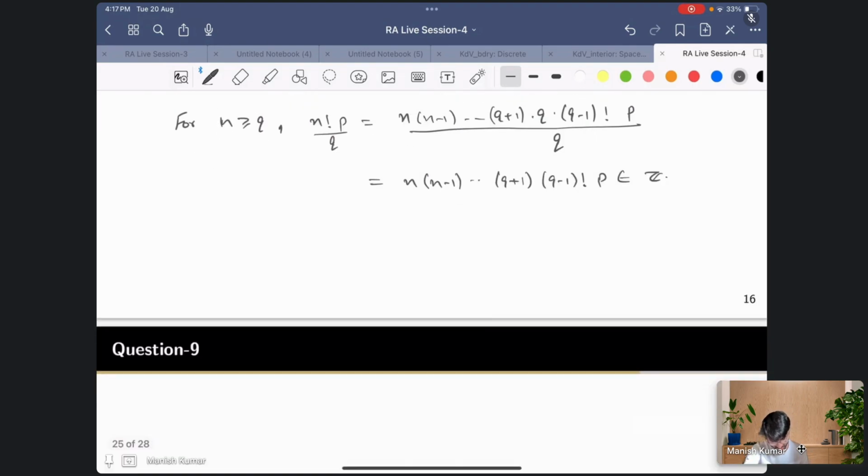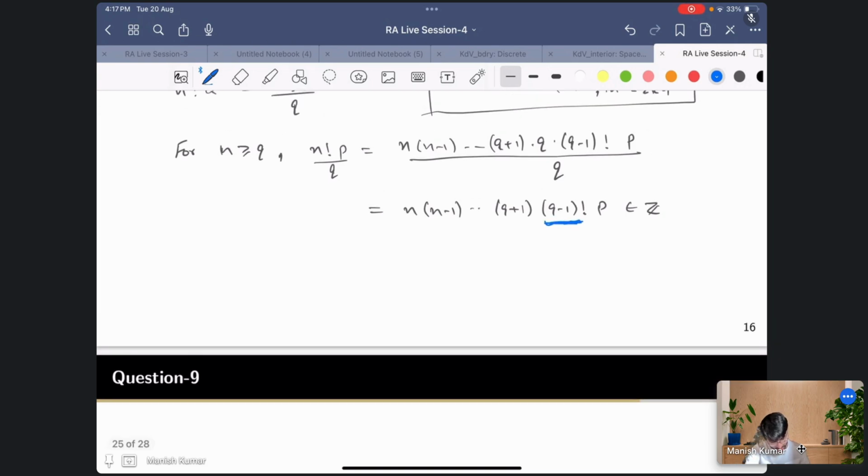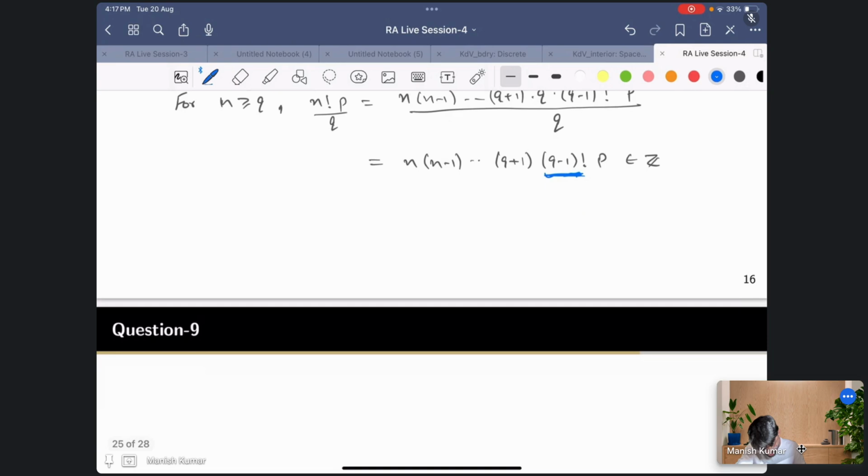Let me give you a hint. So far we have said that this is z, right? It's natural number. Sorry, integer. Now can you tell me about this, q minus 1 factorial? Okay, let me write this. 1 factorial is 1. 2 factorial is 2 times 1, which is 2. 3 factorial is 3, 2, 1. 4 factorial is 4, 3, 2, 1, right?